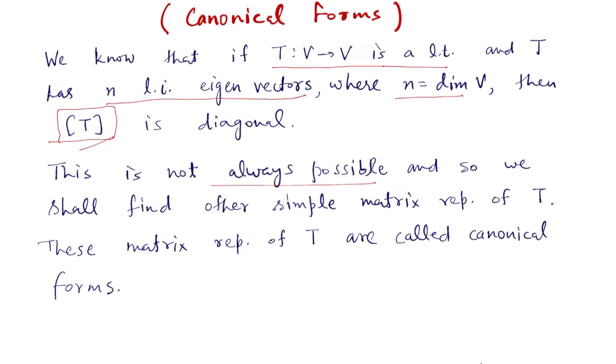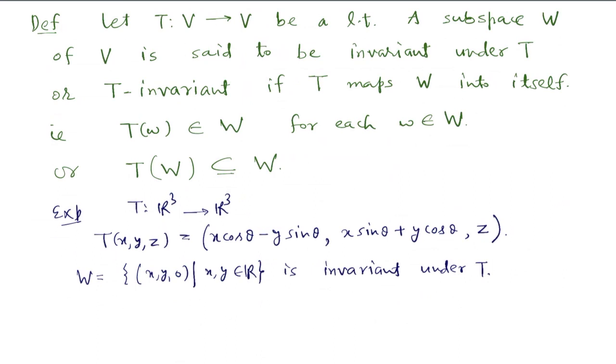So if this is not the case, then we try to find other, less simple matrix representations of the linear transformation T, and these matrix representations of T are called canonical forms. We start with the definition of an invariant subspace of a vector space invariant under a linear transformation.